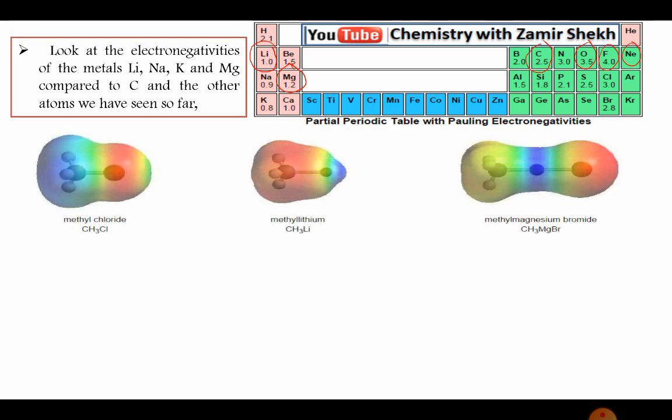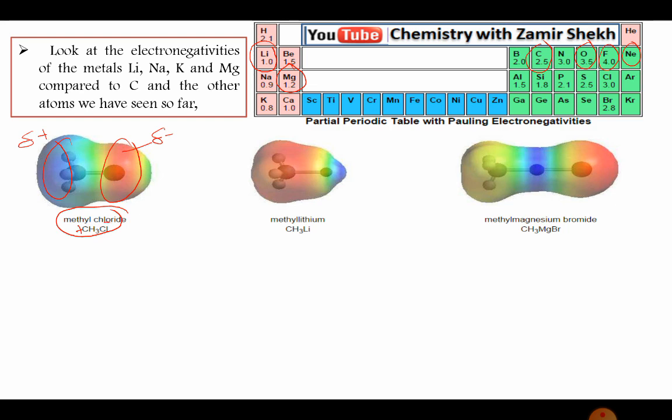Okay, fine. So this is the actual orbital picture of three different molecules, how the electron density is distributed on each molecule. Look at the first example, methyl chloride. Due to the minus inductive effect, this region is a red region and this region is a blue region. The red region is where electron density is more, and the blue region is where electron density is less. In methyl chloride the positive charge will be on carbon and the negative charge on chlorine.